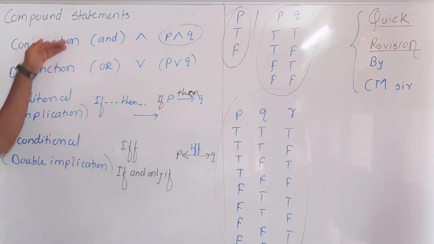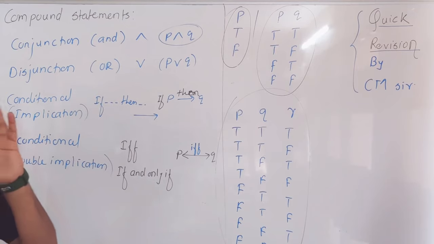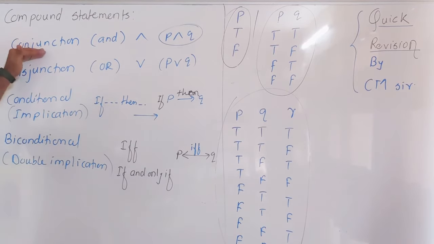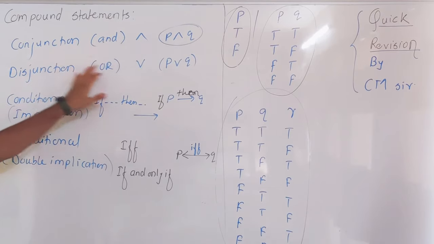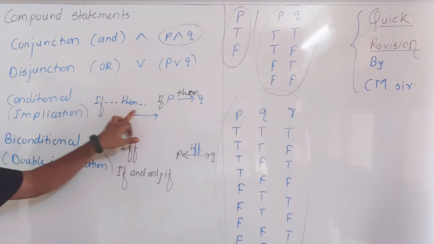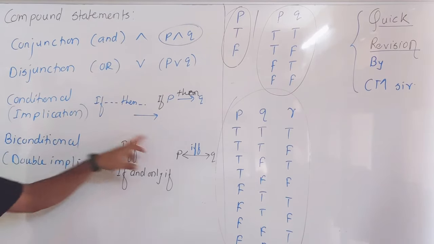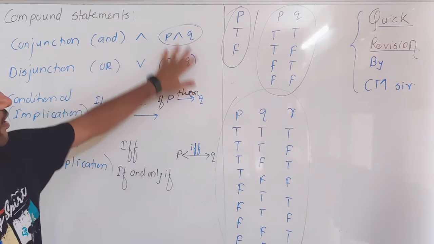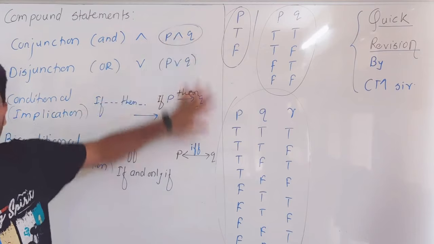So this many compound statements you will face in this particular chapter. Conjunction means and, disjunction means or, conditional means if then, and biconditional means if and only if. These are the notations and this might be a final statement pattern.